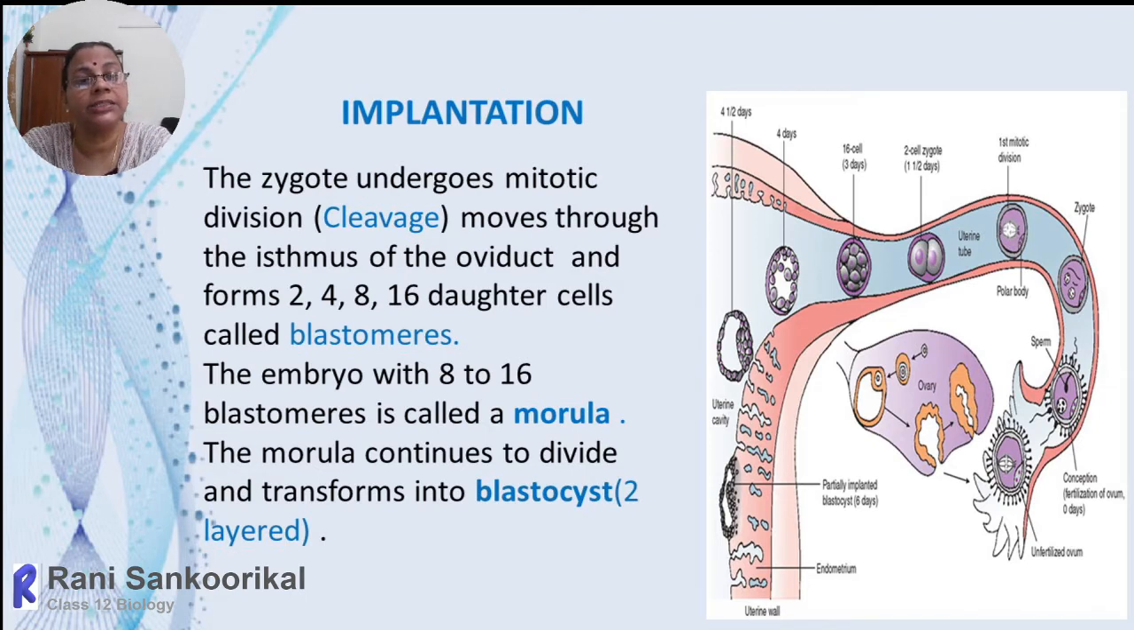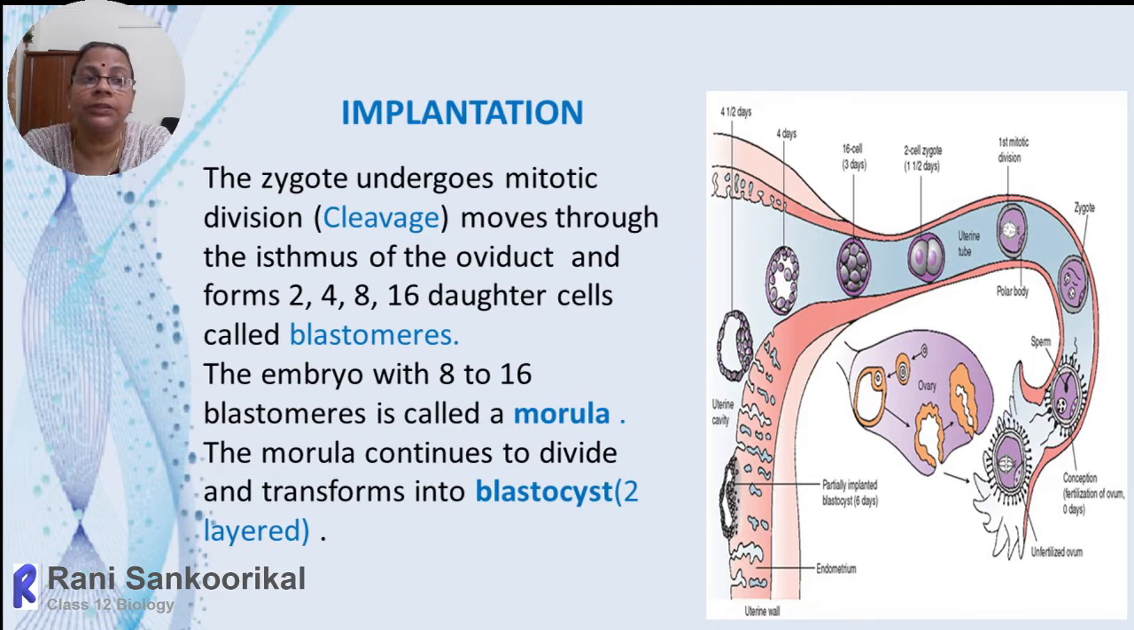At the 8 to 16-celled stage, we call that particular stage the morula. The word morula means mulberry, meaning the cells are arranged like a mulberry fruit bunch, and it is filled with cells only. There is no space inside; it is a solid ball-like structure. This morula slowly passes into the ampullary region, then into the isthmus region.